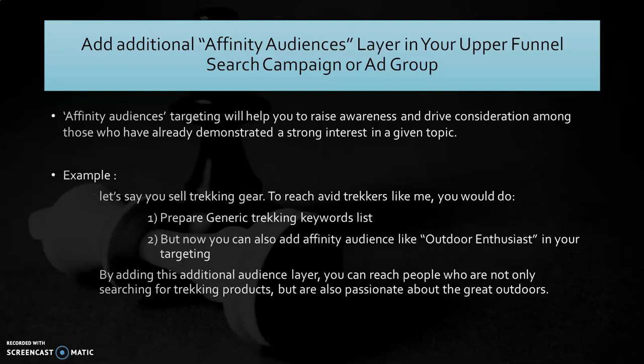Let's understand this strategy with an example. Let's say you sell trekking gear. To reach avid trekkers like me, you would prepare a generic trekking keyword list. But now you can also add an affinity audience like outdoor enthusiasts in your targeting. By adding this additional audience layer, you can reach people who are not only searching for trekking products but are also passionate about the great outdoors. So what will happen here is that you will be able to attract more quality traffic to your website.